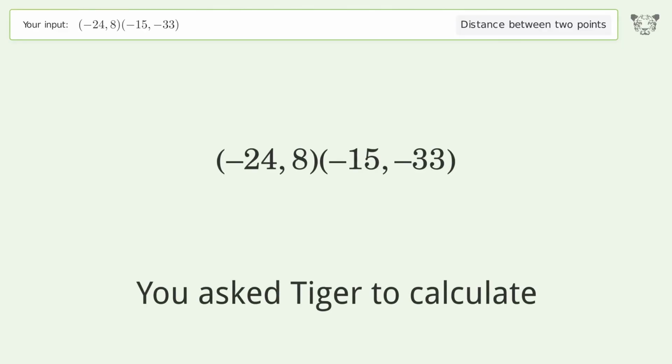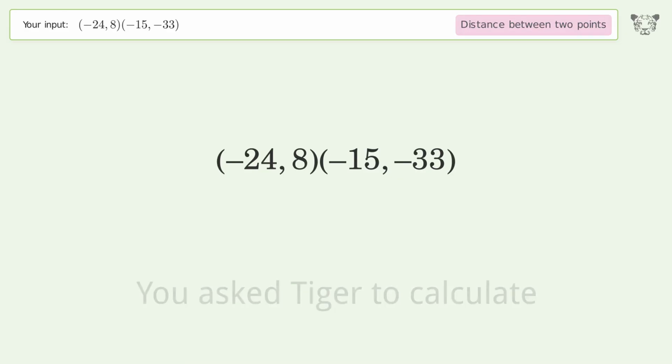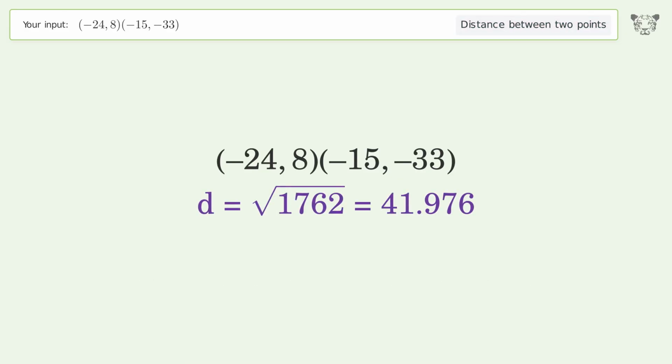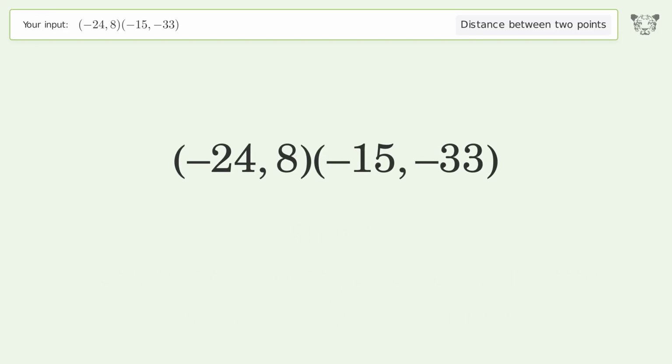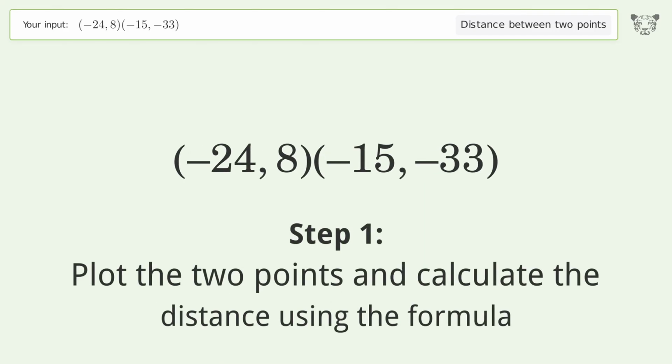You ask Tiger to calculate. This deals with the distance between 2 points. The distance between the 2 points is the square root of 1762 or 41.976. Let's solve it step by step. Plot the 2 points and calculate the distance using the formula.